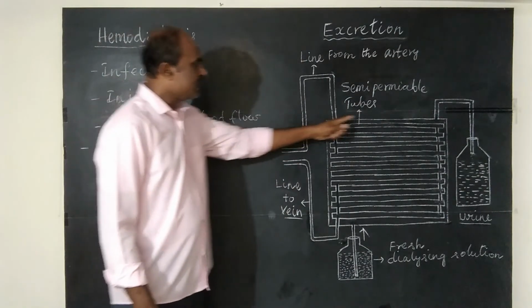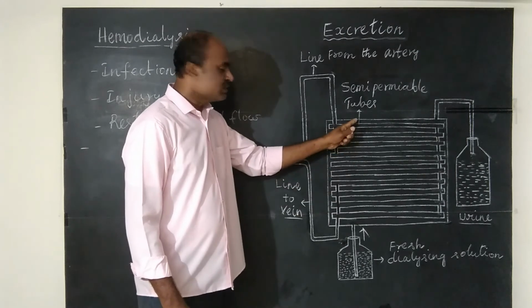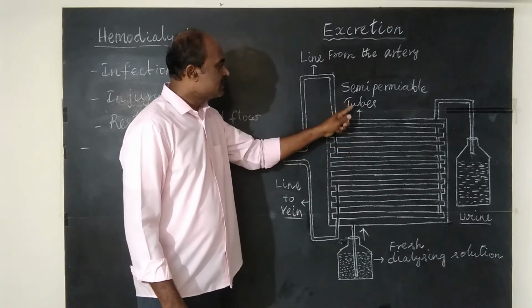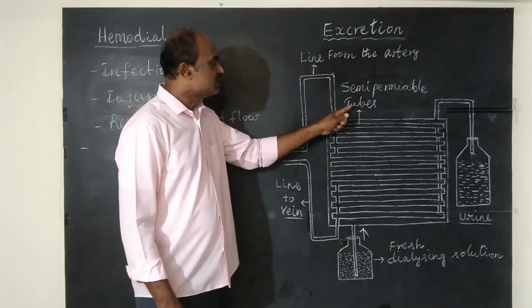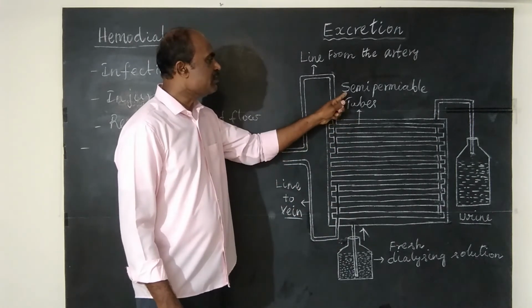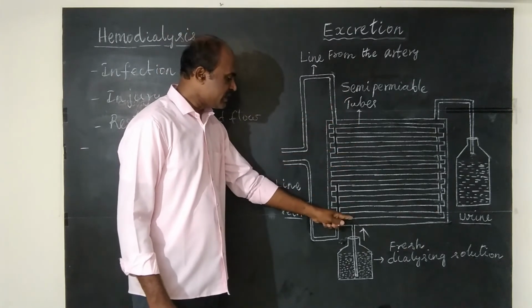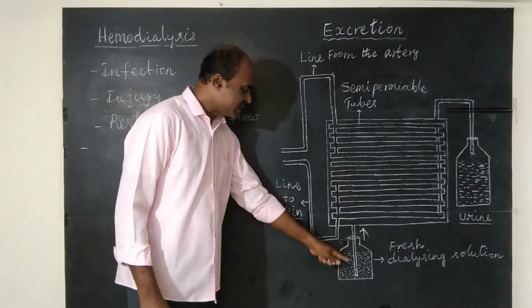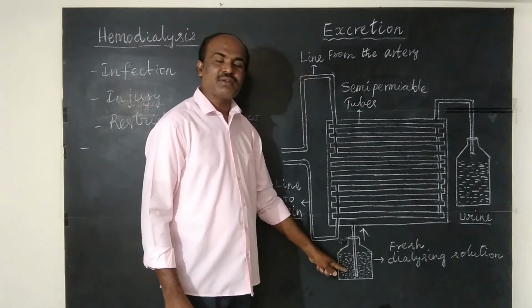See, this dialyzer contains a tank. Inside the tank, tubes are suspended. These tubes have a semi-permeable lining. These tubes are suspended in a tank with dialyzing solution. So what is dialyzing solution?